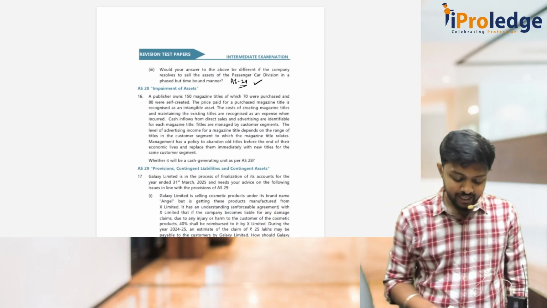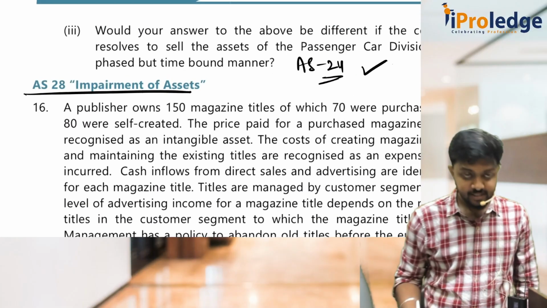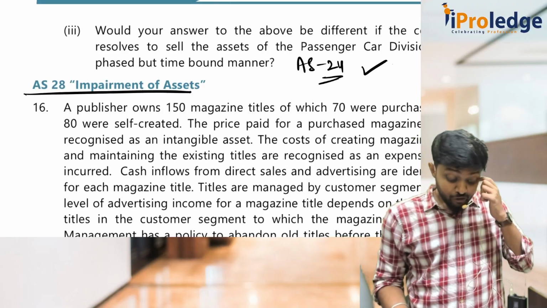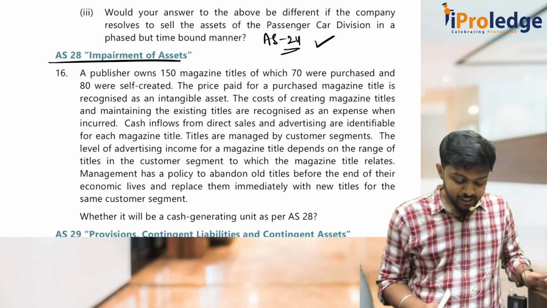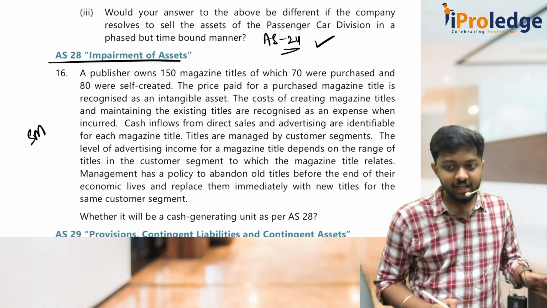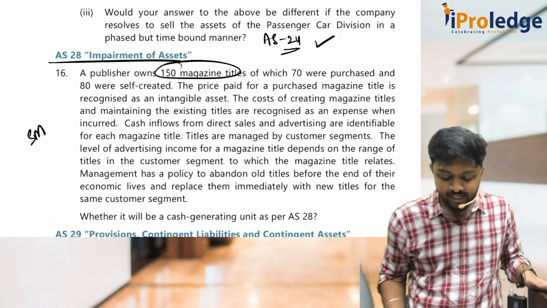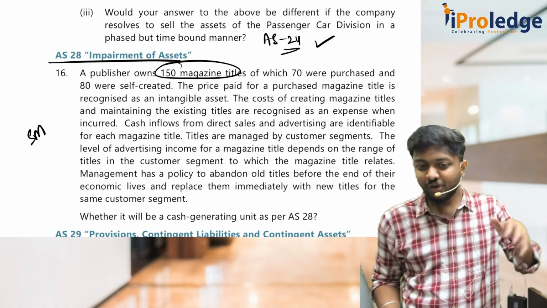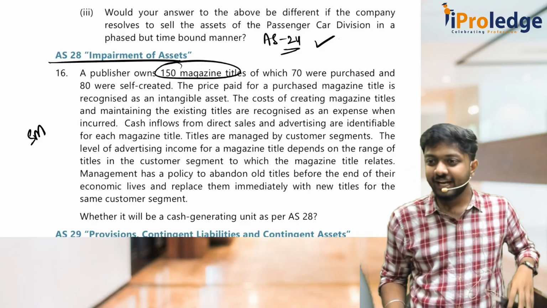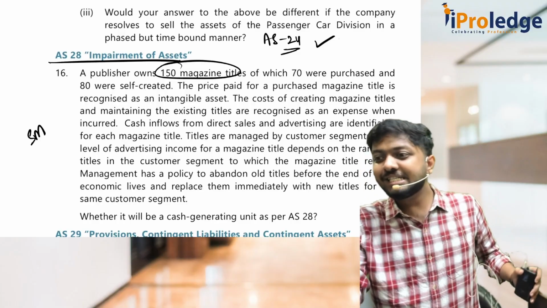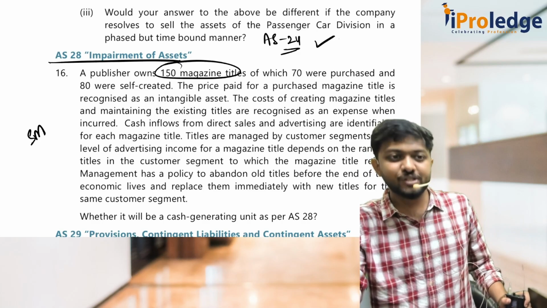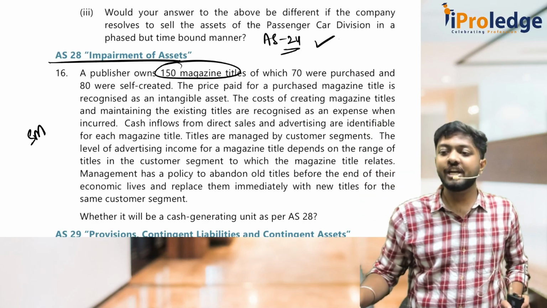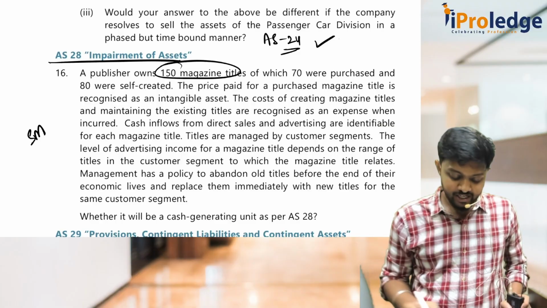Now coming to AS28, impairment of assets. If you remember, this exact question is there in our study material. This guy has 150 magazine titles. The question, without even reading, I can tell. The question was whether each magazine title can be considered as a separate CGU, that is, cash generating unit. So let's read it fast.